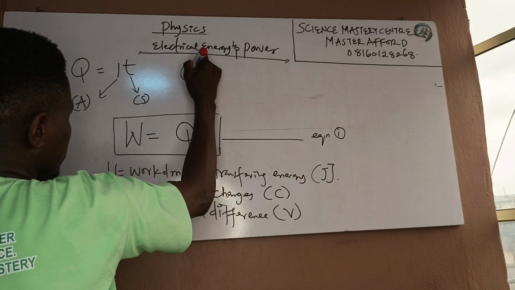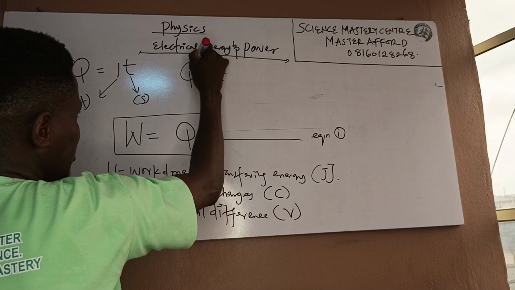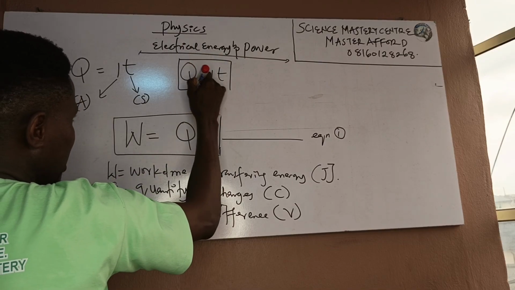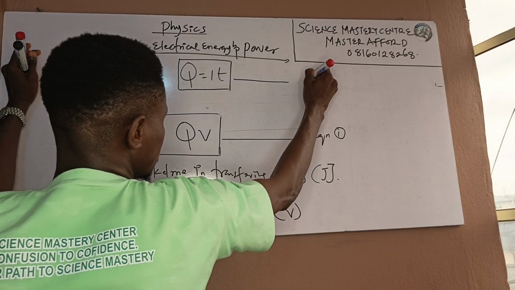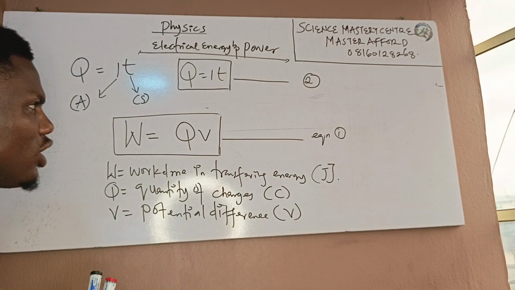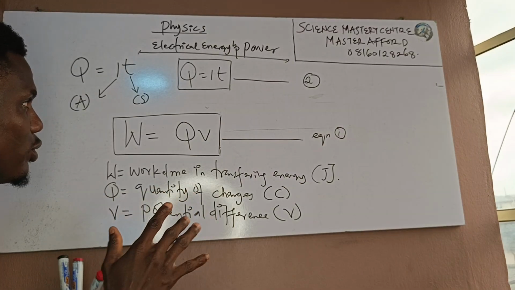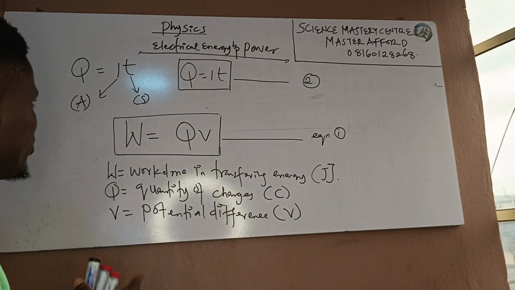So I can say Q equals IT. I'll call this Equation 2. Please just follow this closely. They are very, very simple.